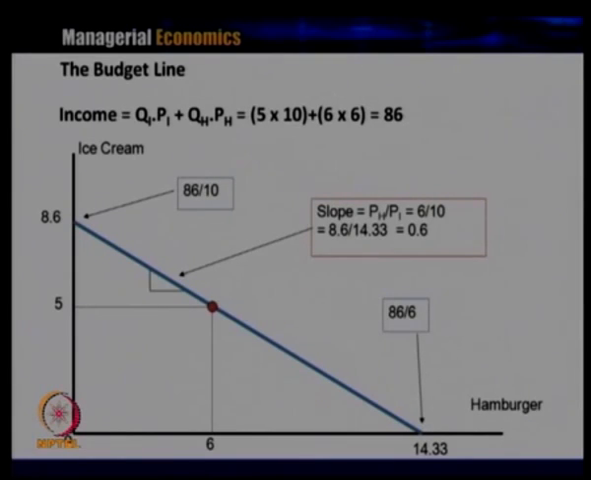The optimal consumption is when the consumer is buying 5 units of ice cream and 6 units of hamburger. The price of ice cream is $10, so 5 units come to $50, and the price of hamburger is $6. When the consumer is buying 6 units of hamburger, that gives us $36. So, 50 plus 36 gives us $86. And what is the slope here? The slope here is 6 by 10, because 6 is the price of hamburger and 10 is the price of ice cream, and that comes to 0.6 as the slope.